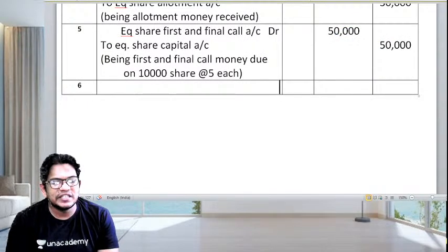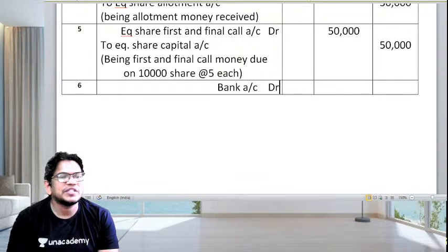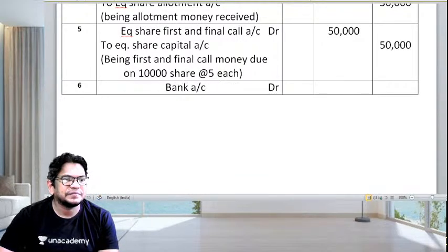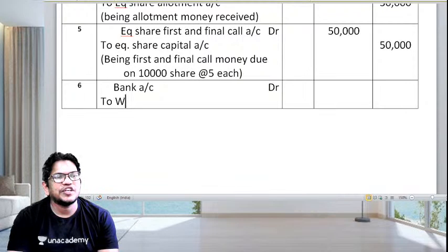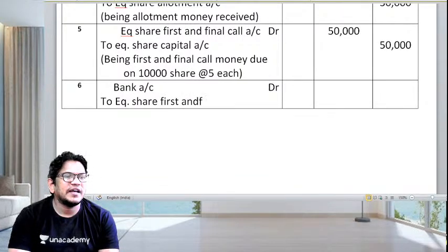So whenever the call money is received, bank account is always debited to equity share first and final call account.